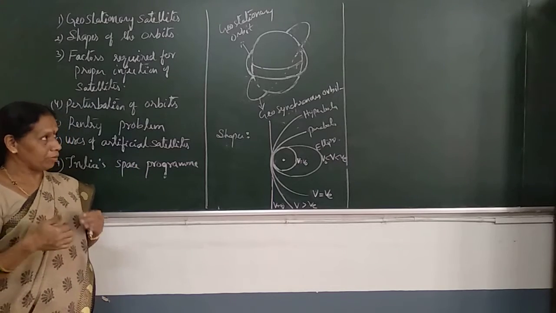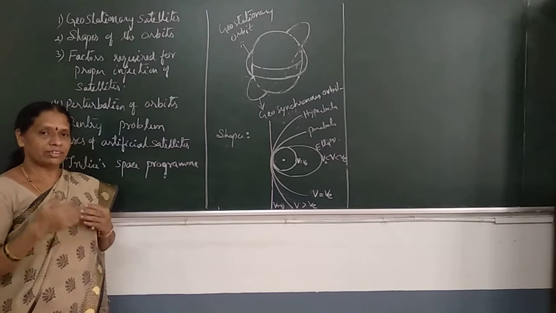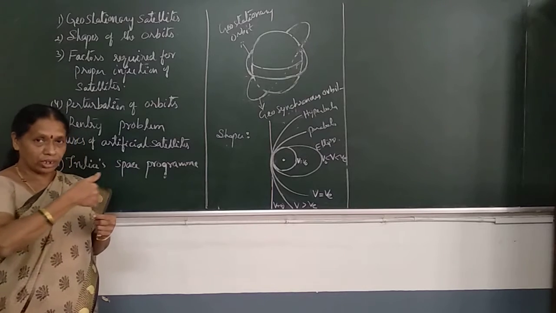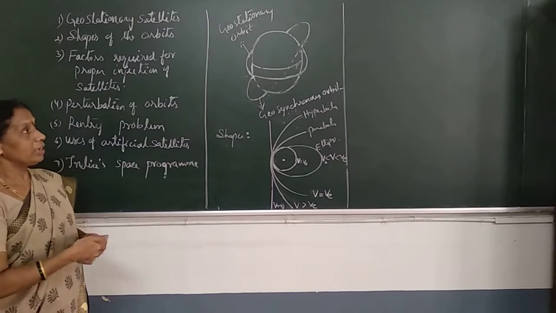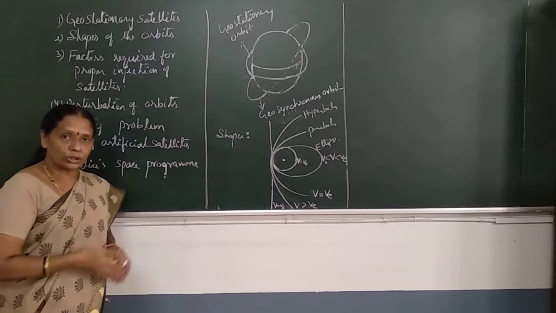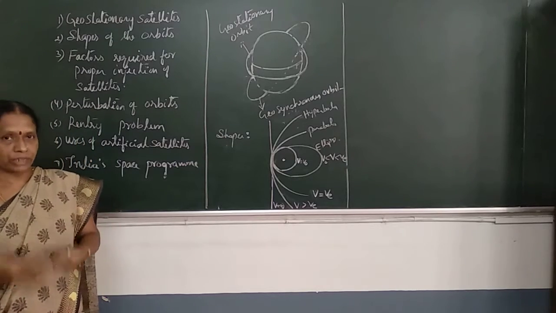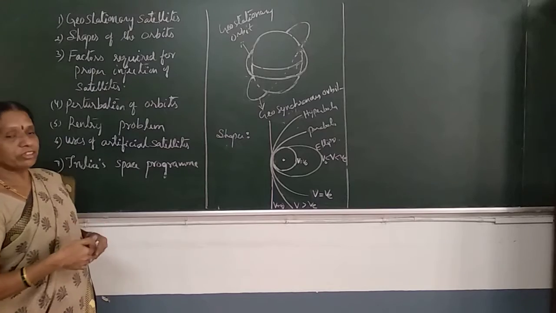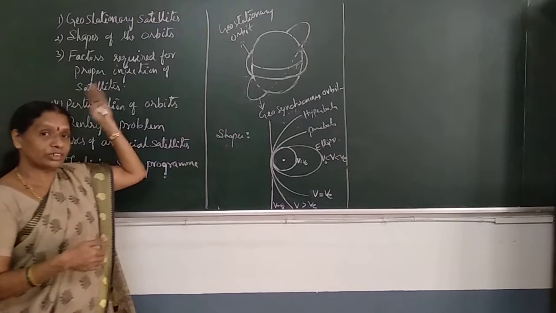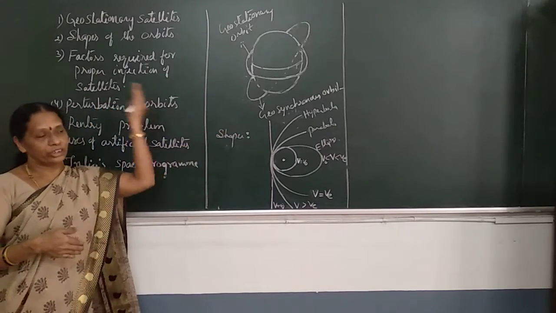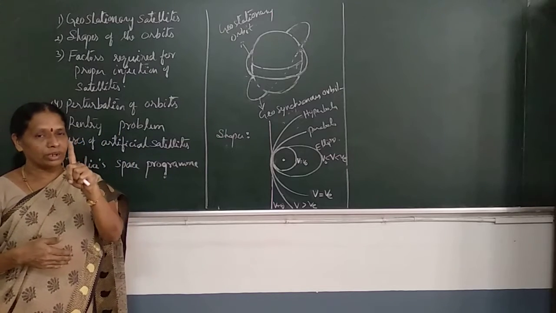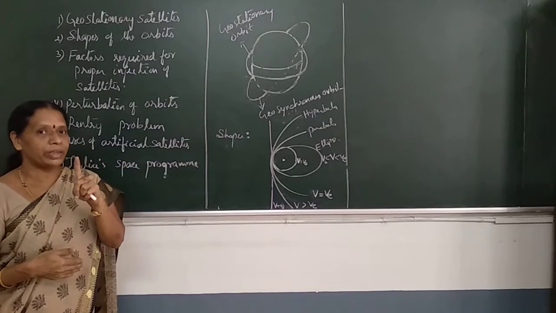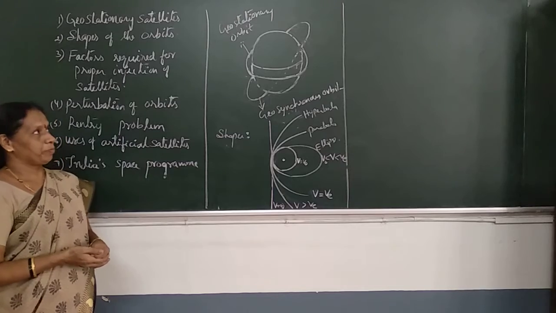In a similar manner, the geostationary satellite also rotates from west to east. And the angular velocity of the geostationary satellite is the same as that of the Earth. These are the differences between geosynchronous and geostationary. They are similar only in one factor, the period. Other things are different.